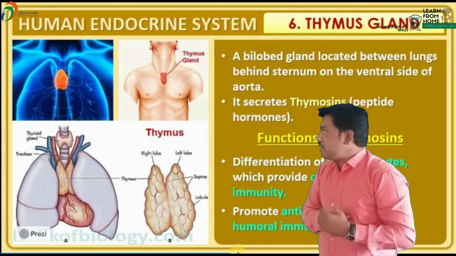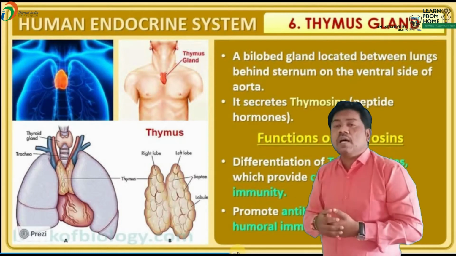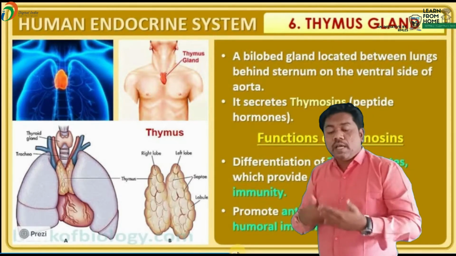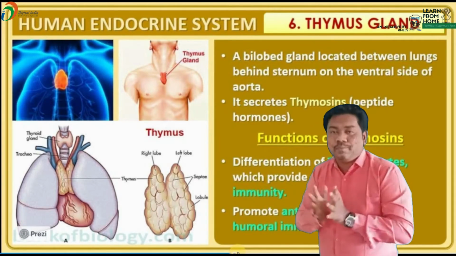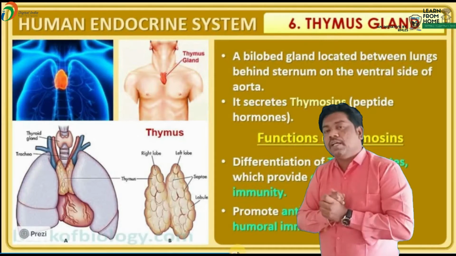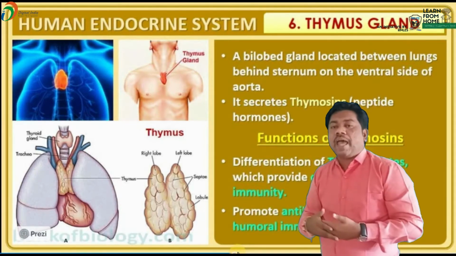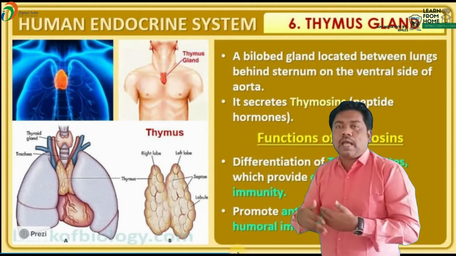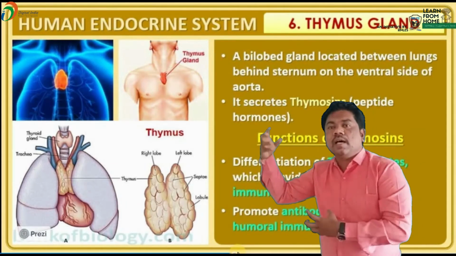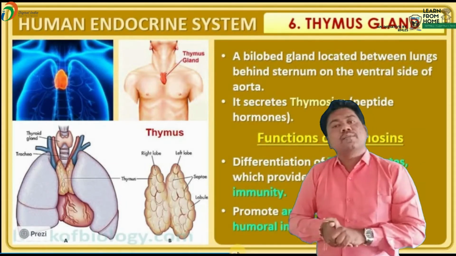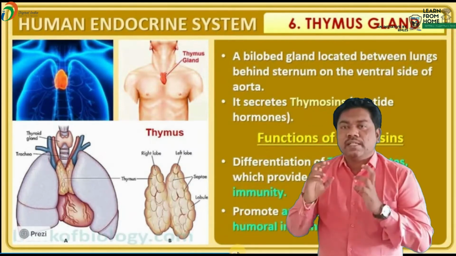The second significant role of thymosin is that it promotes antibodies. That's why it is involved in humoral immunity. Which immunity? Humoral immunity, by the production of antibodies. Those antibodies have the ability to kill foreign materials, to kill the antigens. So this is about the thymus gland, and this thymus gland is known as a child gland.